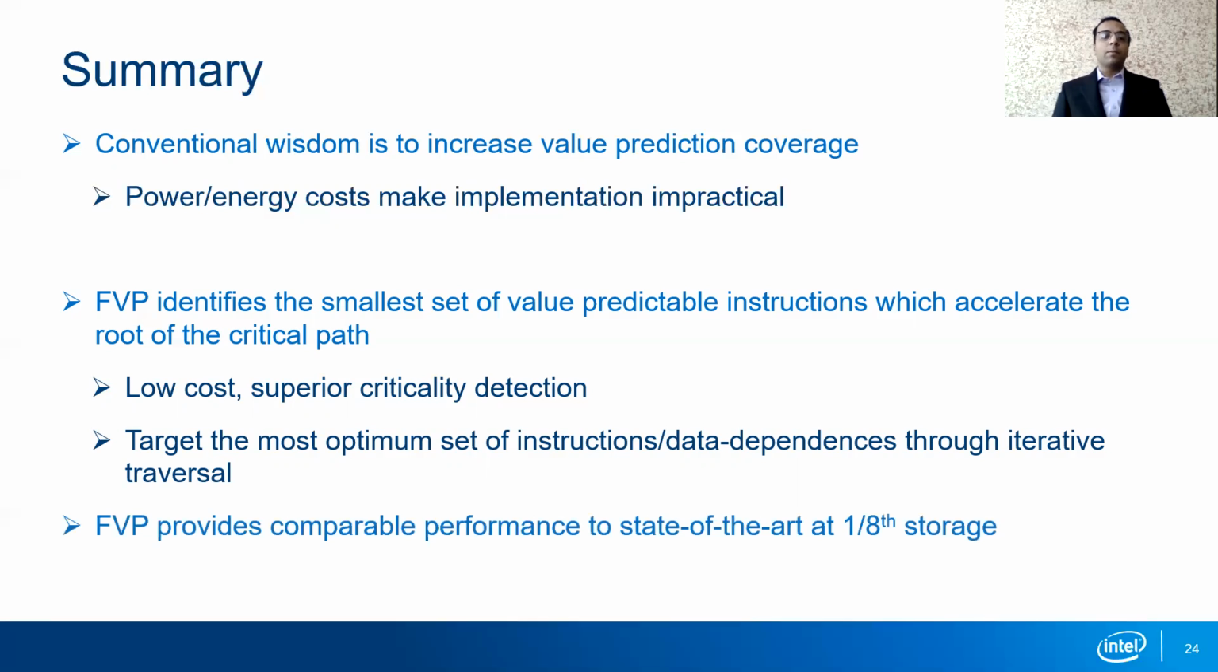And this gives FPP a performance near comparable to the state-of-the-art predictors at just 1/8 the storage. And therefore, we believe that FPP is a viable mechanism which can be implemented in modern out-of-order processors and thus help them scale the ILP wall.